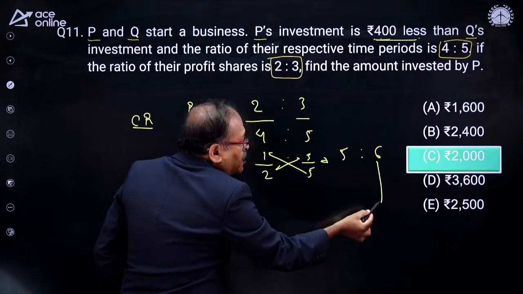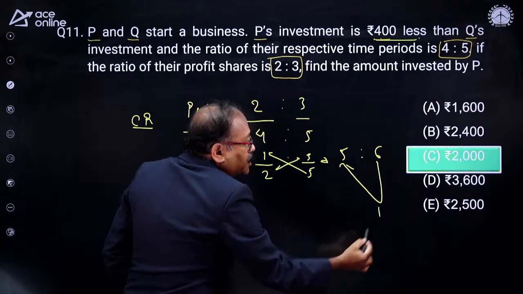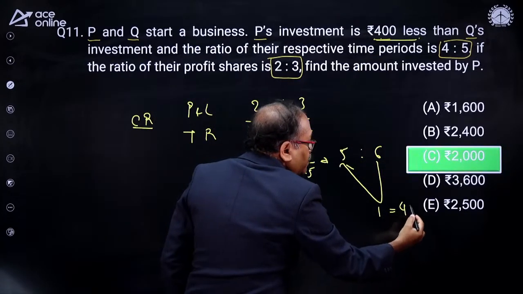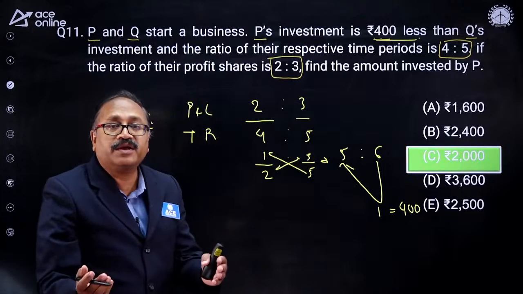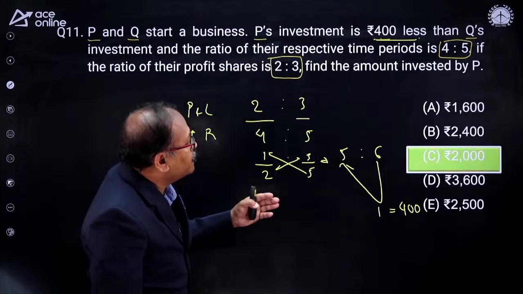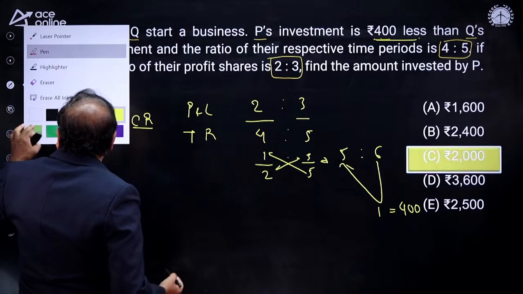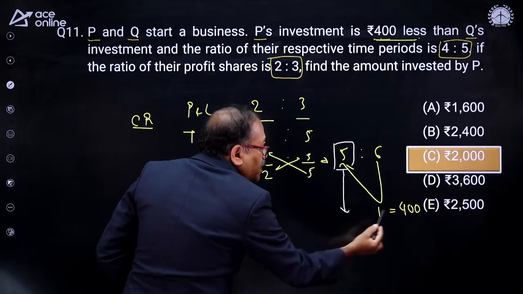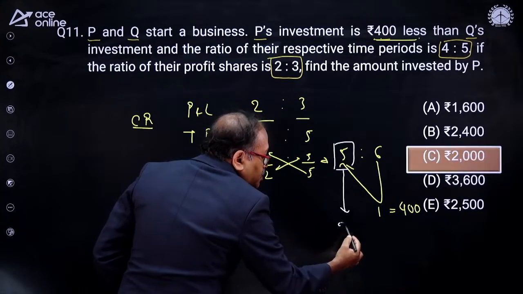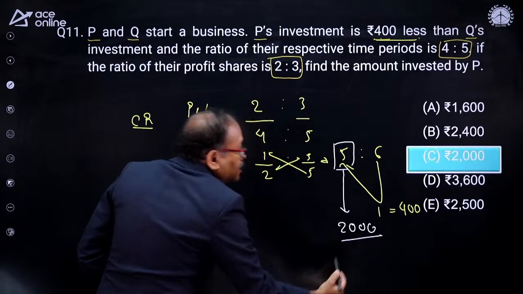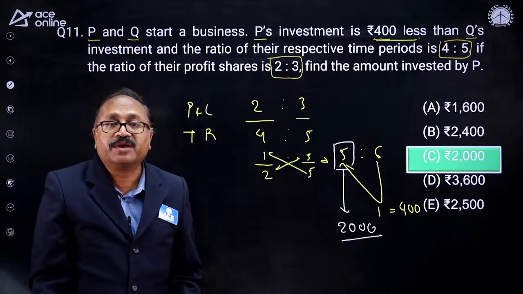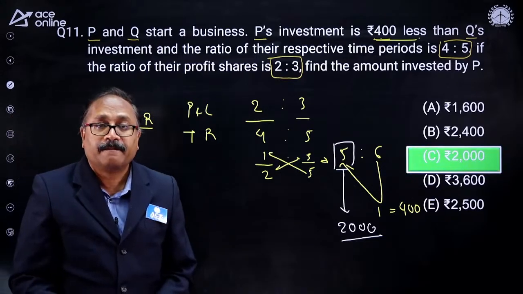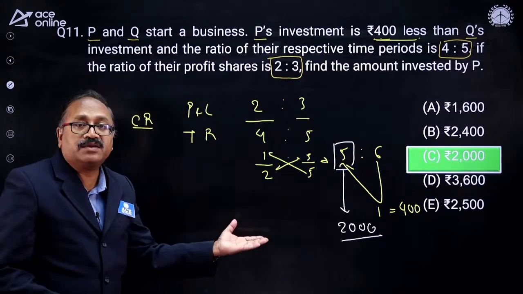Now, P's investment is 400 less. How many parts less? 1 part less. And how many rupees less? 400. That means 1 part is equal to 400. So, what is the capital of P? P's capital is 5 parts. When one part is 400, then 5 parts will be 5 into 400, that comes to 2000. That's over. So nicely Prakash did it, and Shravanti did it. Option C.